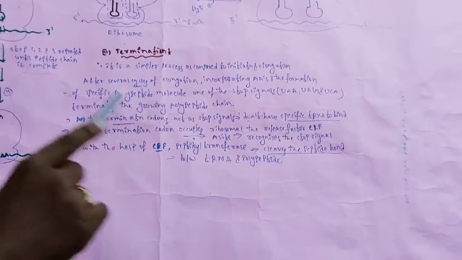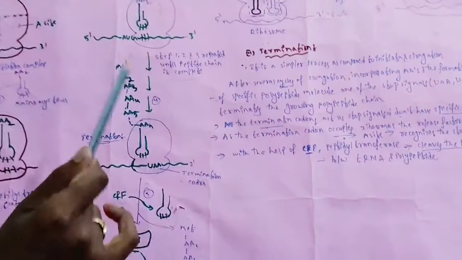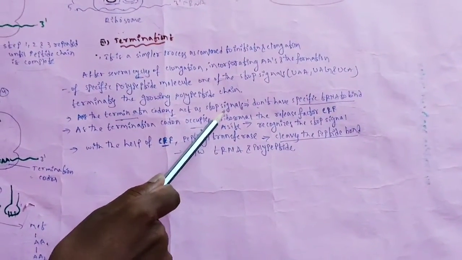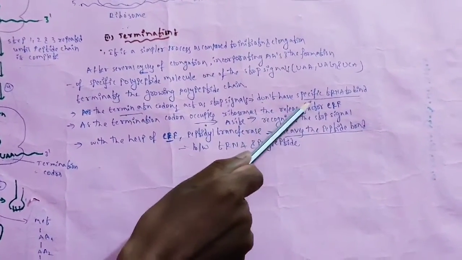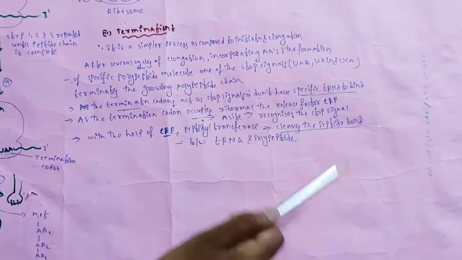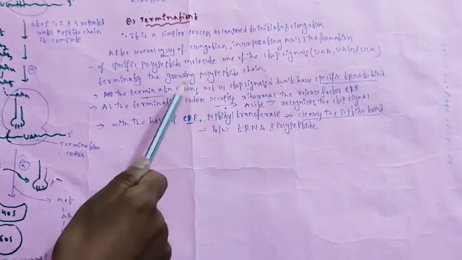Why does it terminate? Because the termination codons act as stop signals; they don't have any specific tRNA to bind.